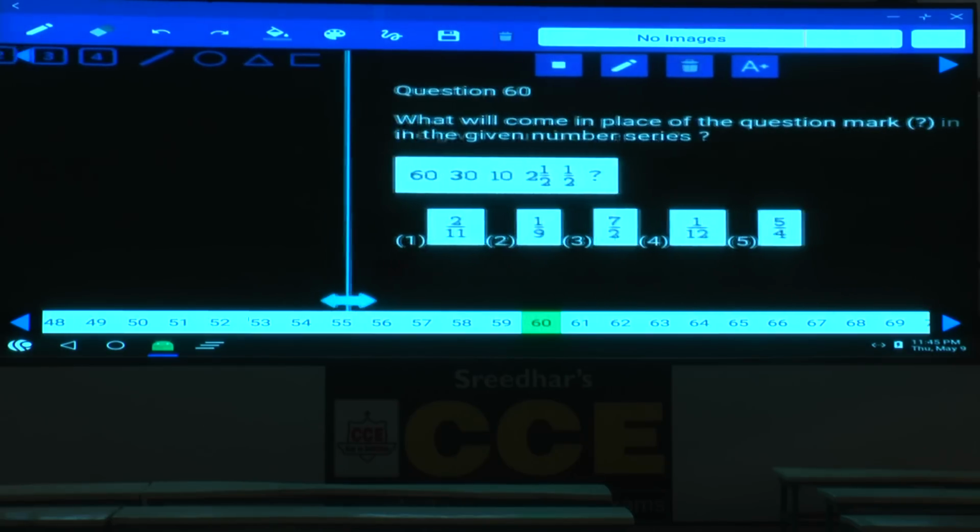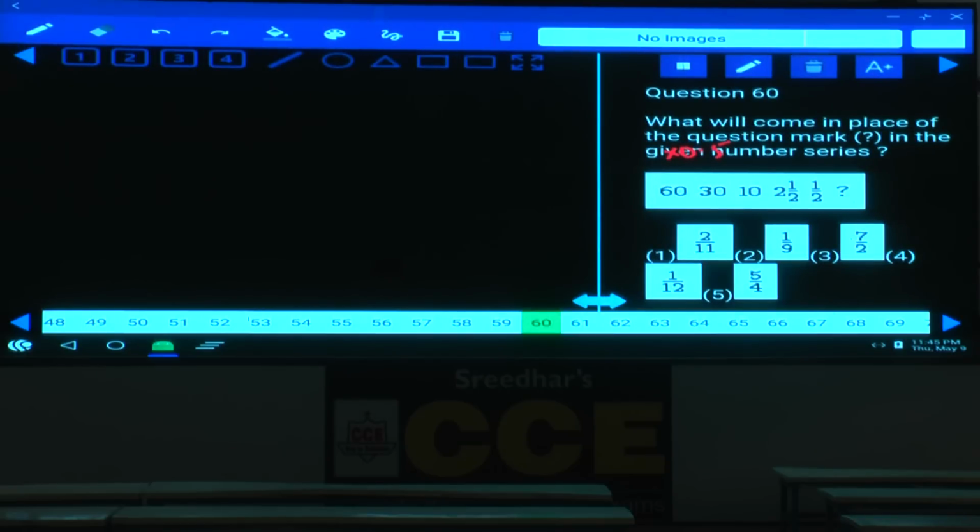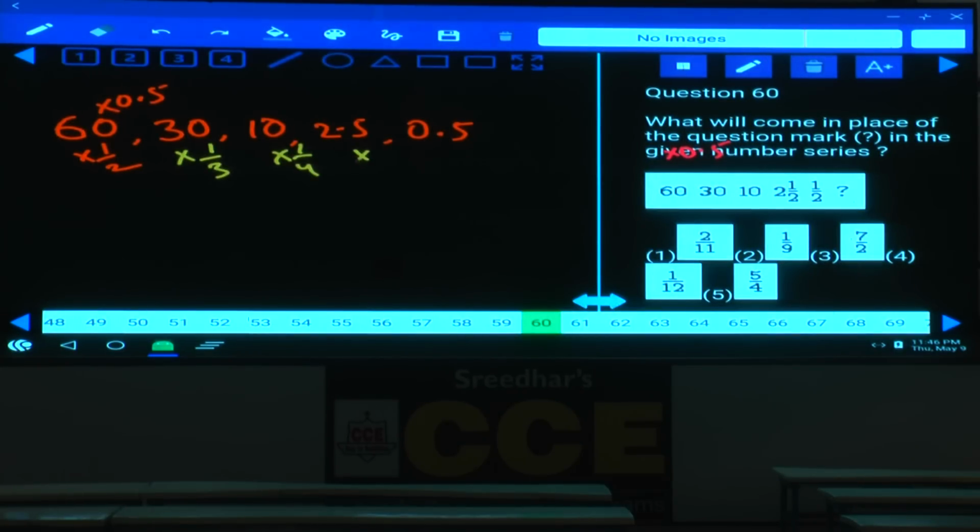Now in this series, 60 and 30, how can I express this? 60 to 30 is into 0.5, 30 to 10 is into 1 by 3. Now 60, and what is the next number here? 30, next one 10, then 2 and a half, next one 0.5, isn't it? So 60 and 30 is into 1 by 2, next 30 into 1 by 3, then 1 by 4, then 1 by 5, and the next one is 1 by 6. 0.5 into 1 by 6, then what is your answer here? 1 by 12. 1 by 12, choice 4 is the answer.